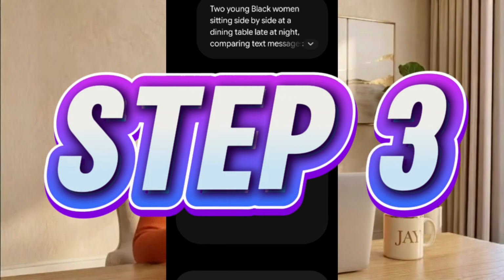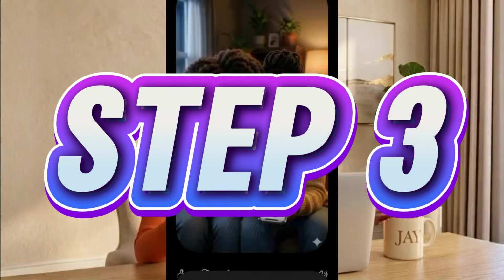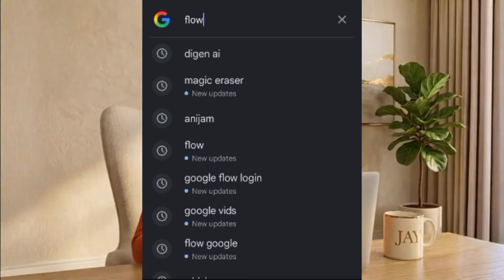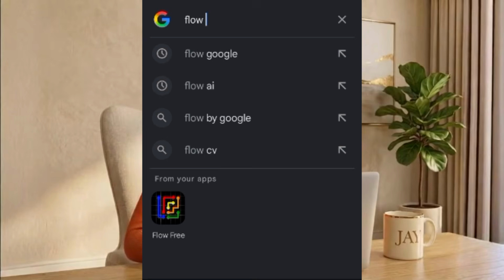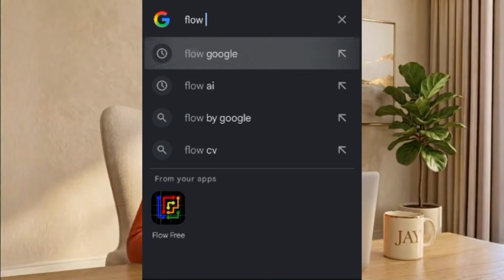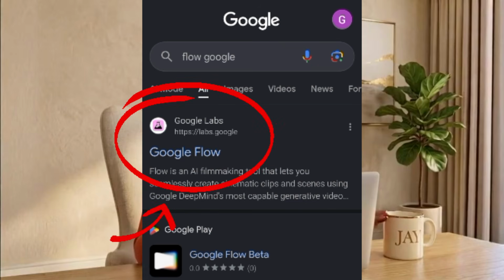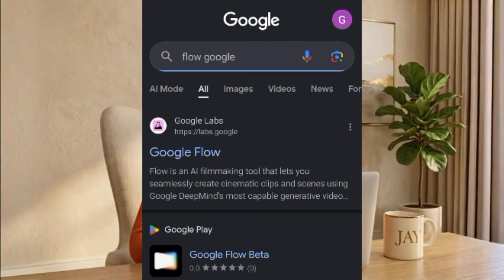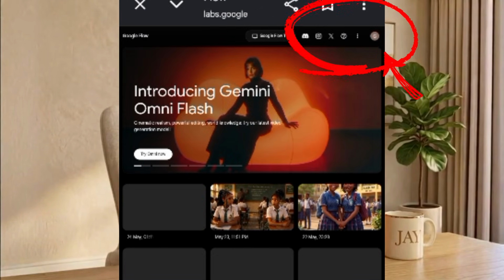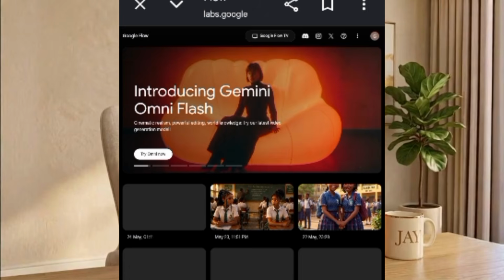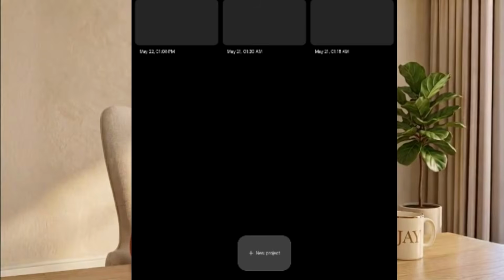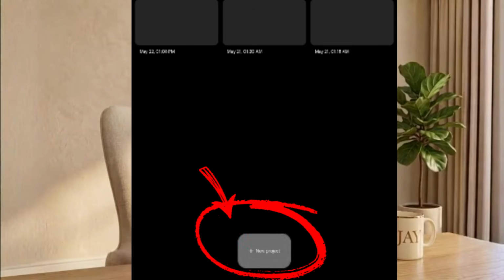Step 3. Bringing our characters to life. For this step, I'll be using Flow AI. Open your Chrome browser and search for Flow AI or Google Flow. Open the first result from Google Labs. Once the website opens, sign in with your Gmail account. You'll see an interface like this. Down here, click on New Project.